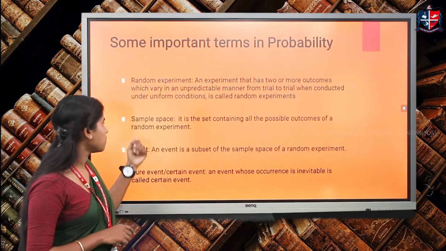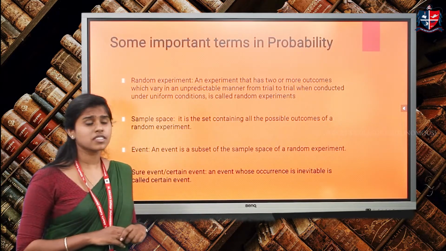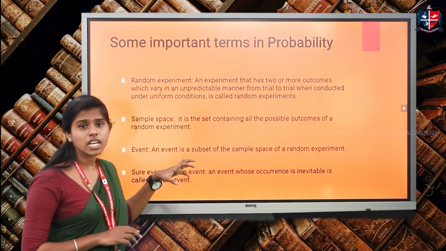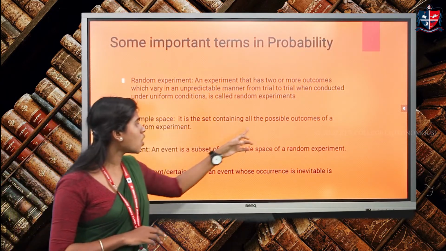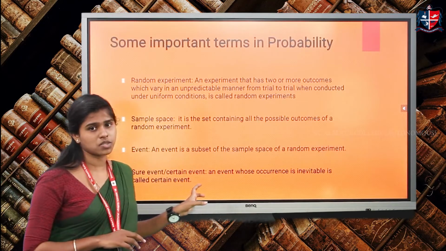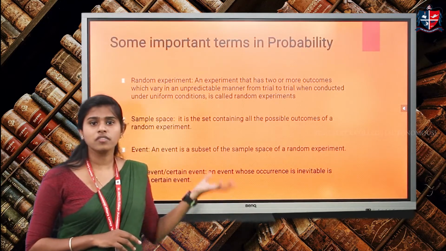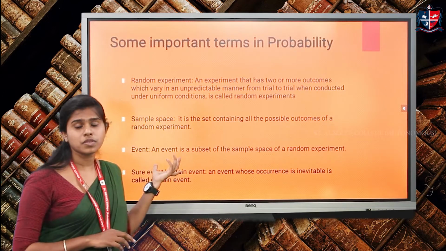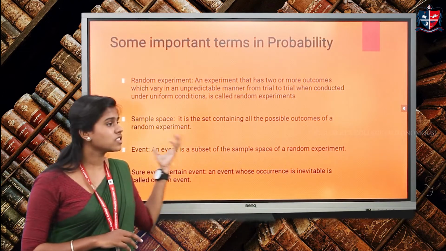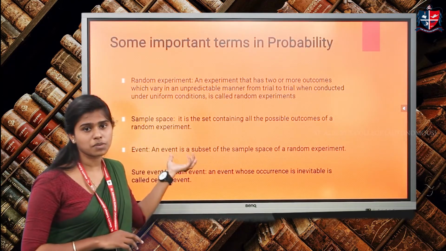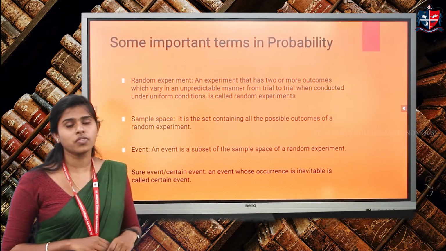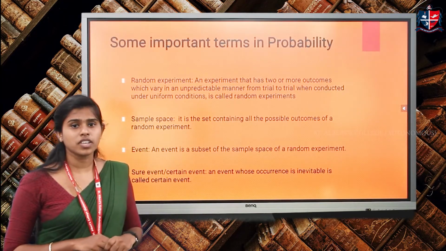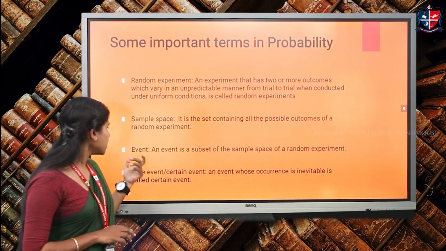Next is the sample space. From a random experiment we get the sample space. It is a set containing all the possible outcomes of a random experiment. In the case of a die being thrown, as we have already discussed, the sample space will be 1 to 6. So the set containing 1, 2, 3, 4, 5 and 6 will be the sample space when a die is thrown. And then comes the event.